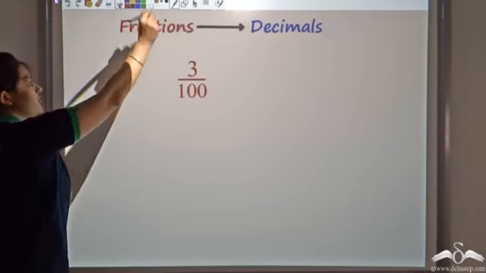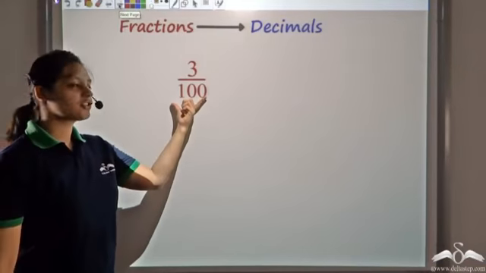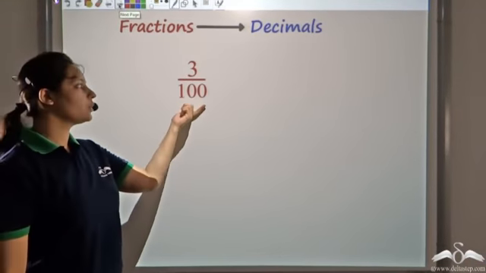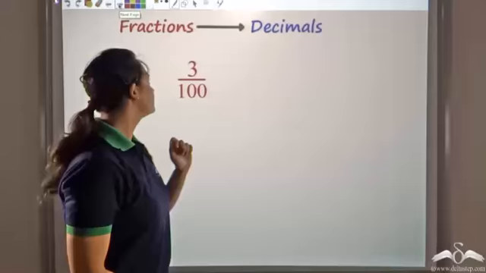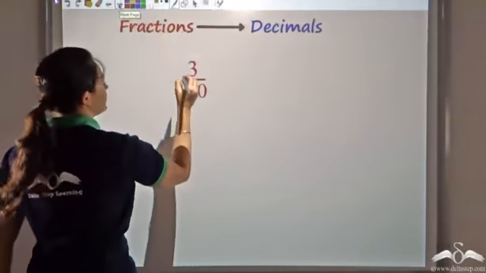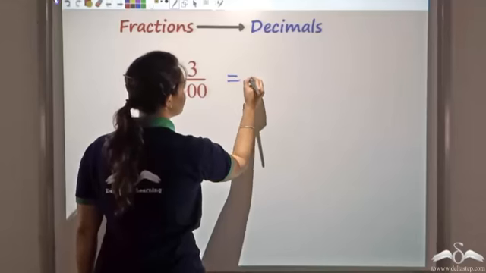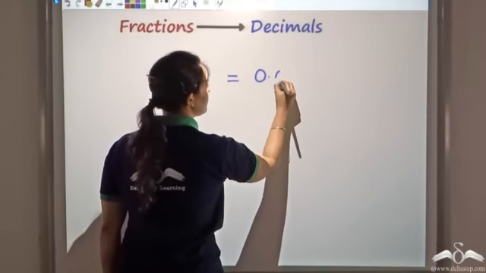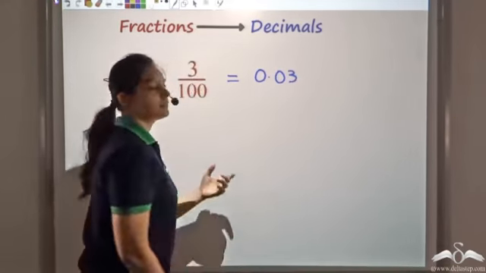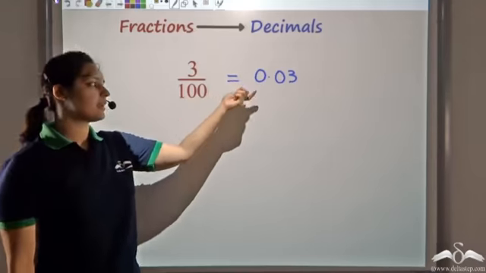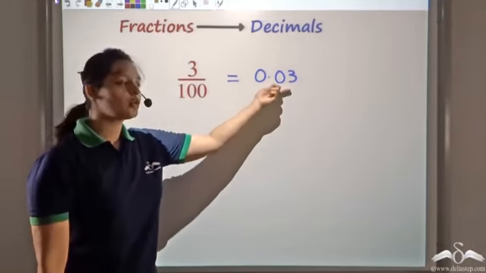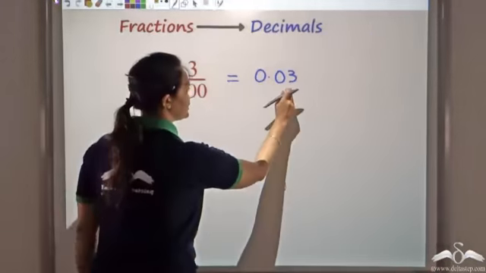Now let's look at fractions. So I have a fraction which is 3 by 100. I want to convert this to a decimal number. Now we'd already seen that this represents the number 0.03. We had seen this, 3 by 100 is the same as 0.03. Now how do I get this? How did I actually write this?